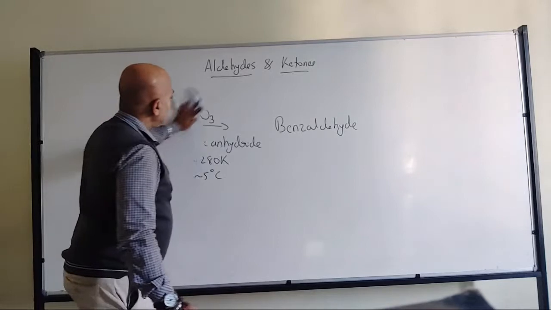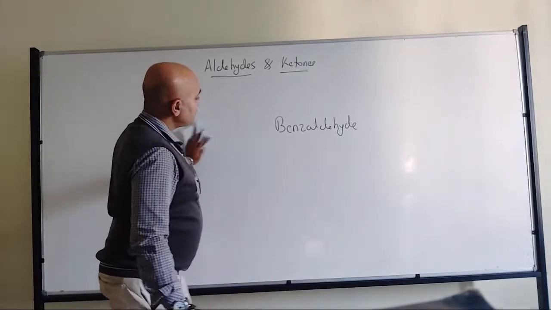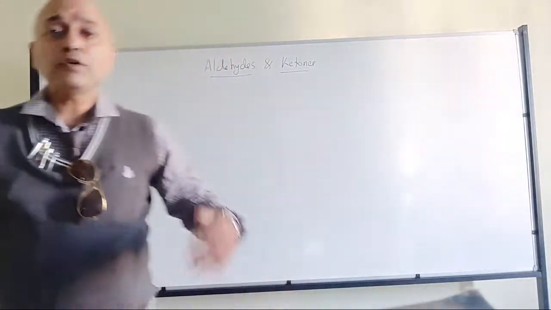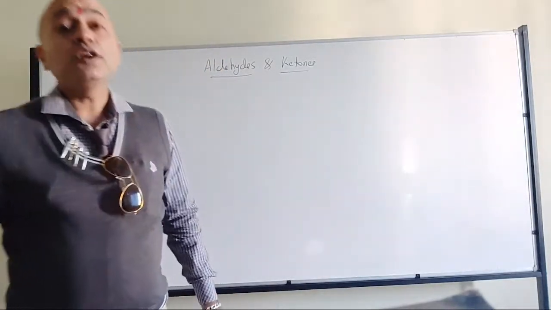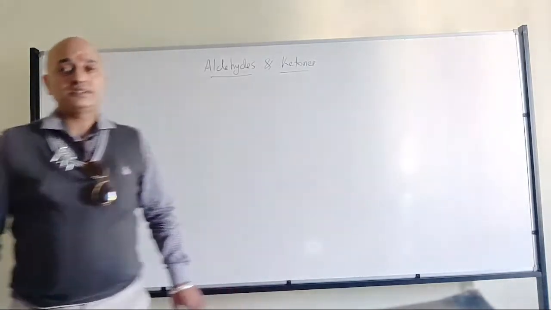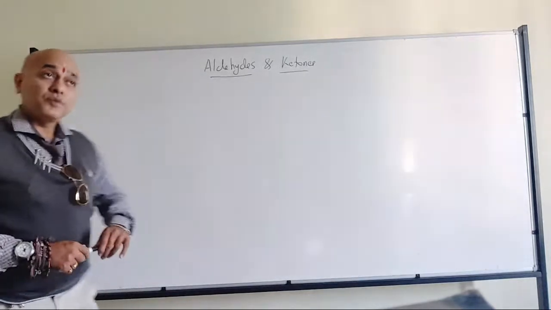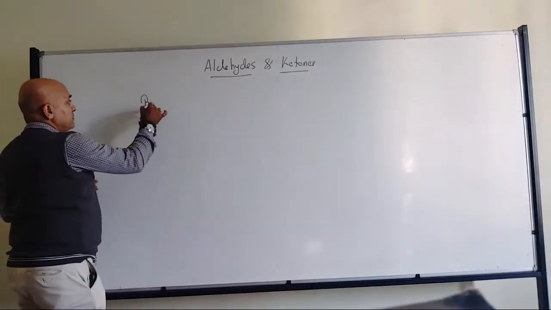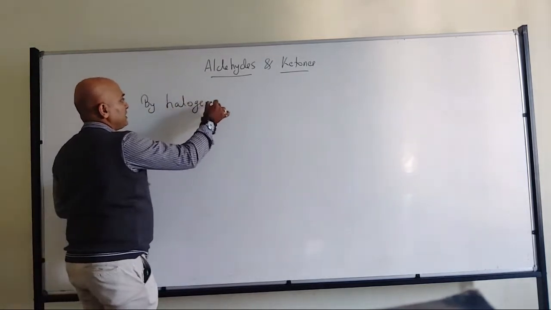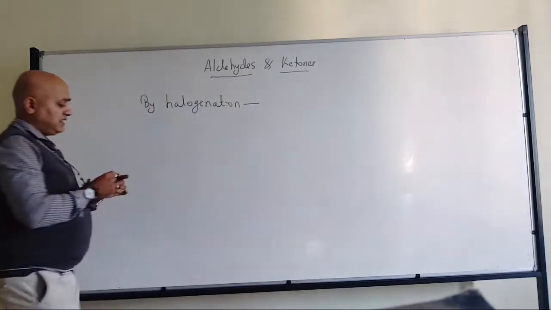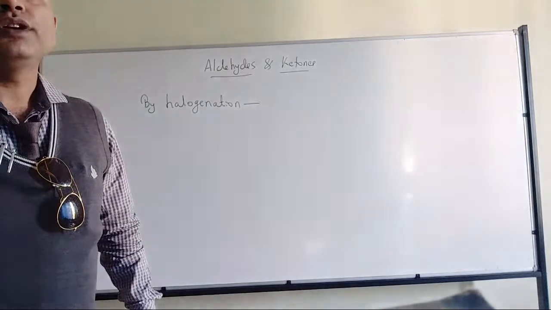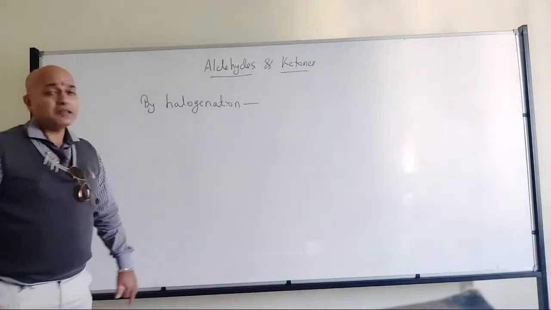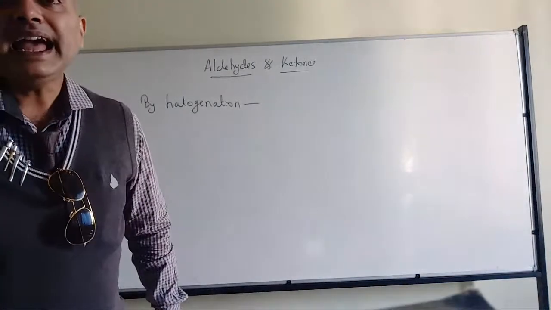So toluene can be converted into benzaldehyde by the reactions we have discussed. One is the Etard reaction, another is the chromyl chloride method, and another is by using chromic oxide or chromium trioxide. These are not the only reactions. We have another method, halogenation, by which toluene can be converted into benzaldehyde.